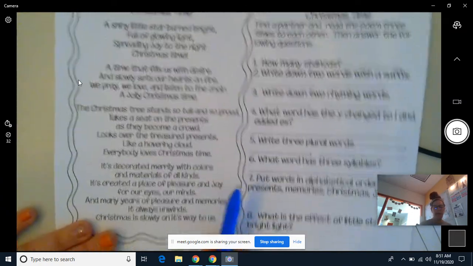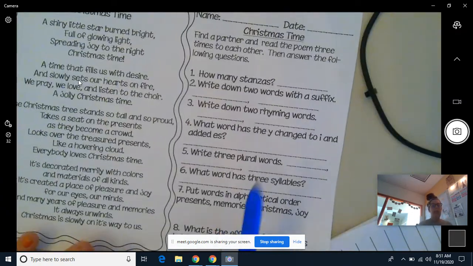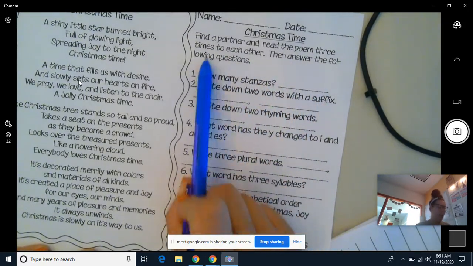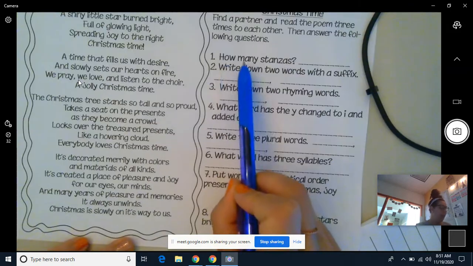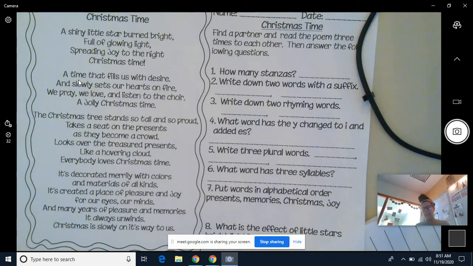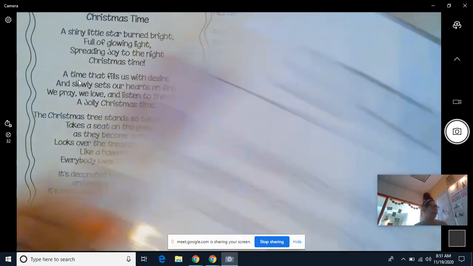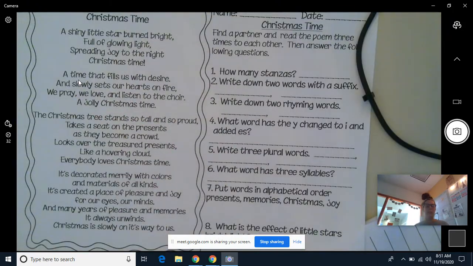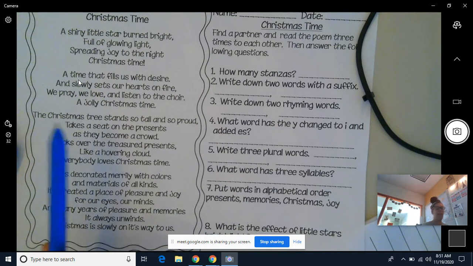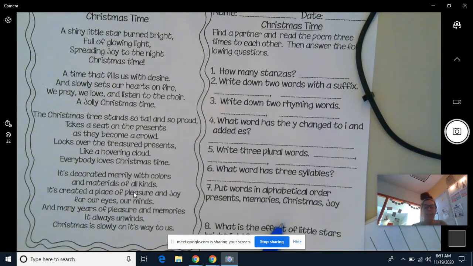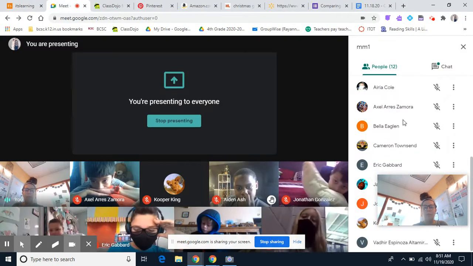Okay, so I read this through. It says we're going to find a partner and read the poem 3 times together, then answer the questions. We're just going to go through and answer. How many stanzas are in this poem? Remember, a stanza is several verses grouped together in a poem, similar to a paragraph in a story. So I can see that there are clear sentences grouped together. So in the chat, if you would like to answer that question, please leave a comment for me.